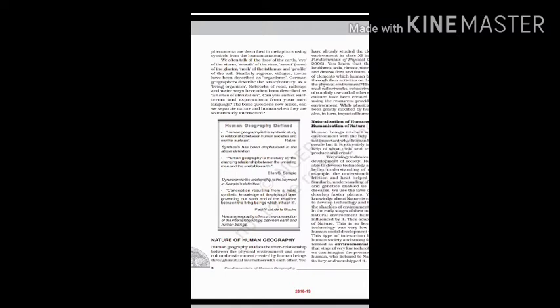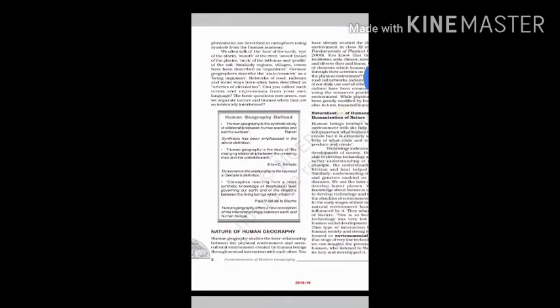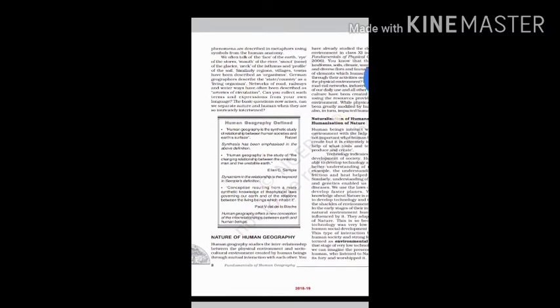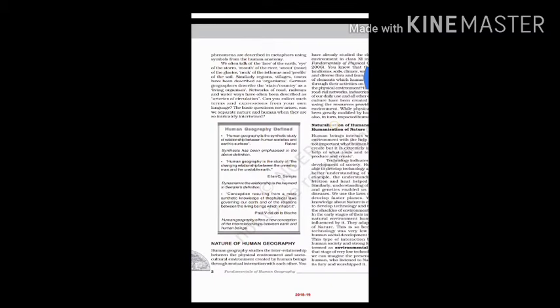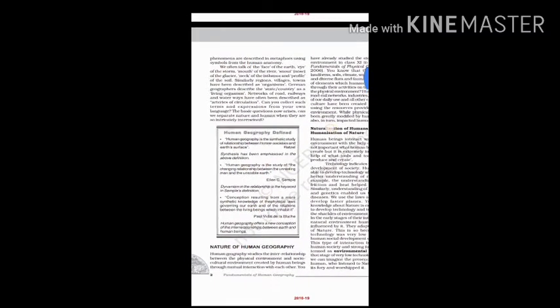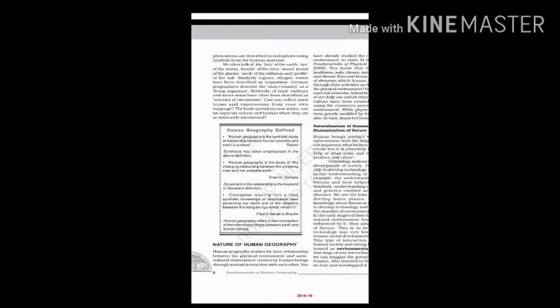Now I would like to read the lines of the first paragraph. So give it a look. We often talk of the face of the earth, eye of the storm, mouth of the river, snout, nose of the glacier, neck of the isthmus, and profile of the soil. So these lines are basically metaphors.